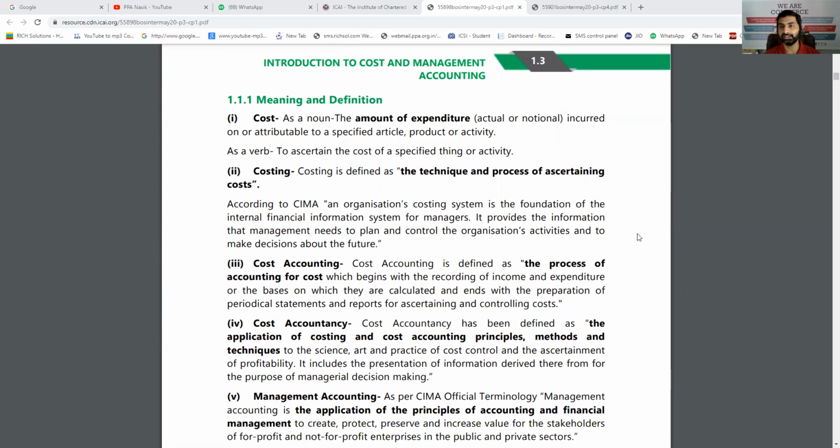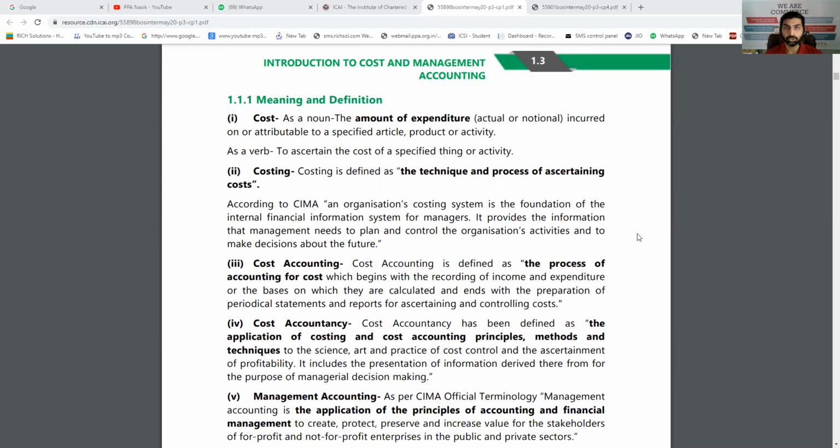Cost basically is an expenditure to manufacture the product or for giving the service. So when a person is manufacturing the product, he has to pay amounts like material, labor, and indirect expenses like overheads, factory overheads, etc. As well as when he gives the service, he has to pay some amount. So the total of all these expenses is called cost.